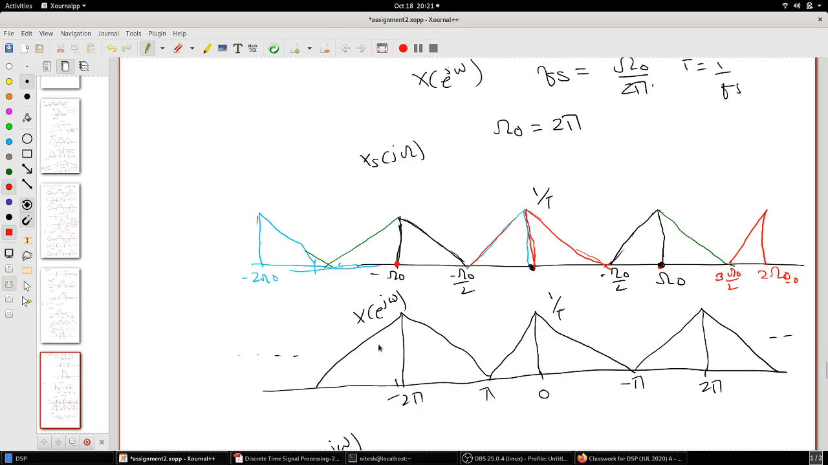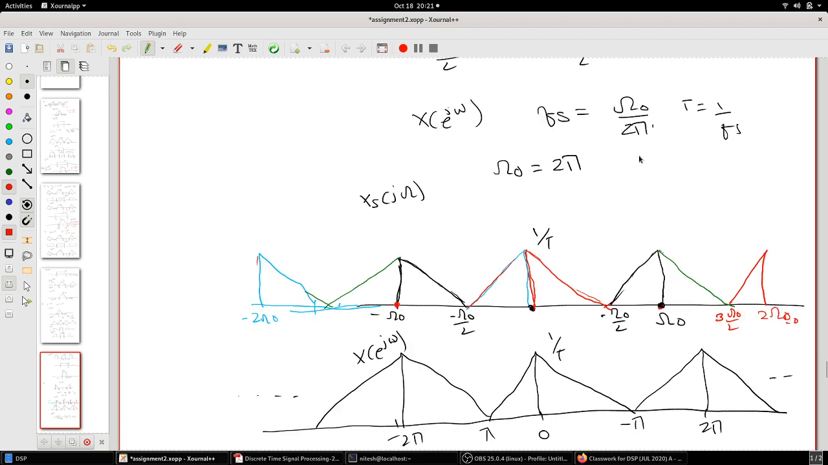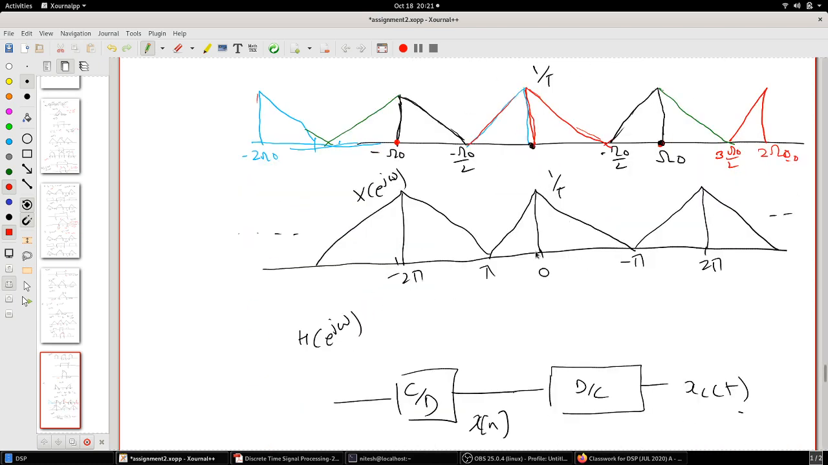So when you have X of e raised to j omega, if you look at fs, fs is omega 0, which is exactly twice the omega m. So it repeats every omega 0. So this here gets converted into minus pi to pi. So minus pi to pi, this is the spectrum which you will get.